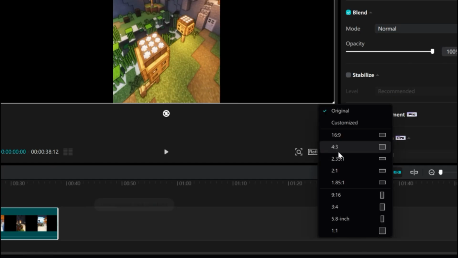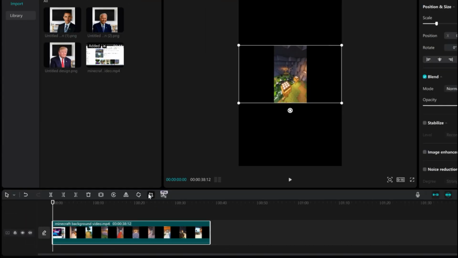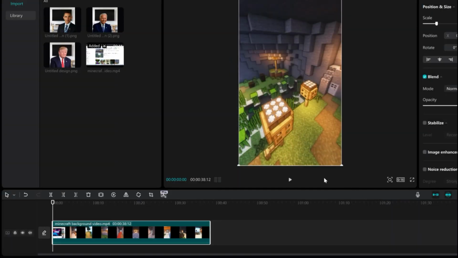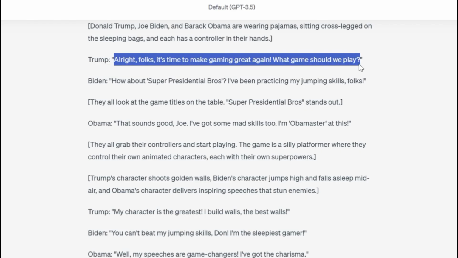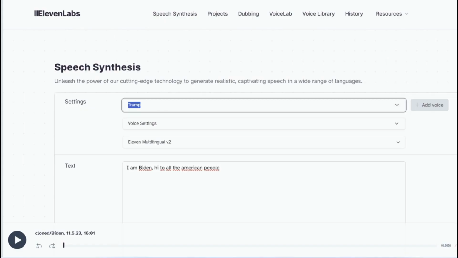Change the ratio to 9:16, which is TikTok and Shorts ratio. Now select the crop button and adjust the correct size of the video. Again, 9:16. Now you will go to ChatGPT to get the first dialogue and copy paste it on ElevenLabs with the corresponding voice. In this case, Trump.